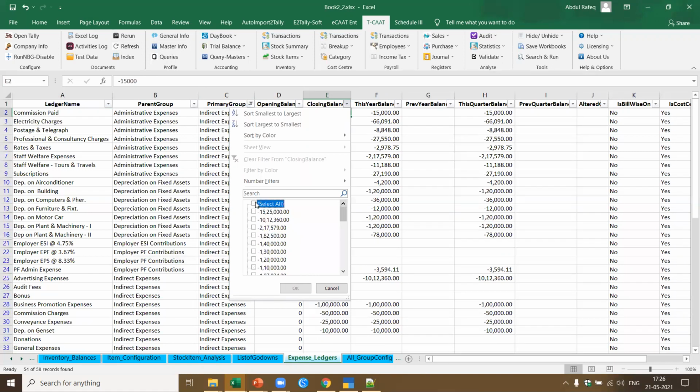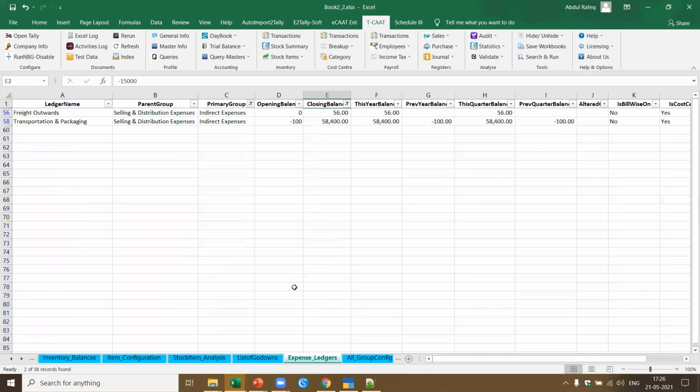So I'll remove this, come back, and then down. I can also use a number filter for this. Now here, if I say freight outwards, it has got a credit balance. Similarly, transportation package also has got a credit balance. So you can check up how come there is a credit balance. Now let's say I want to extract only the transactions pertaining to transportation and packaging. How do I do that?